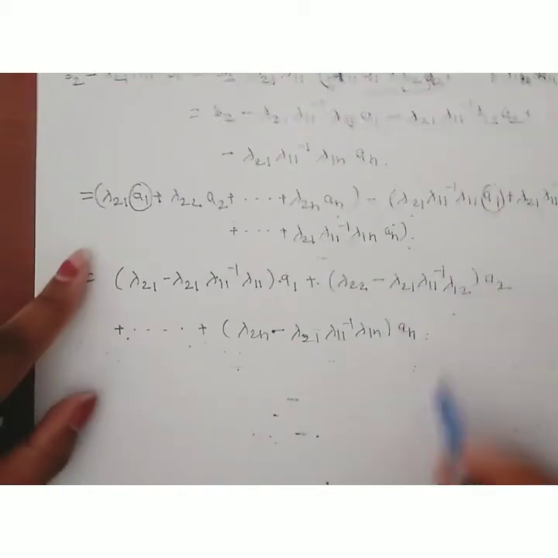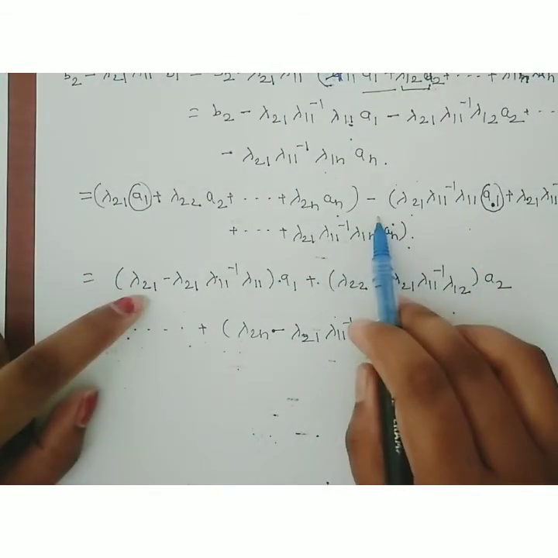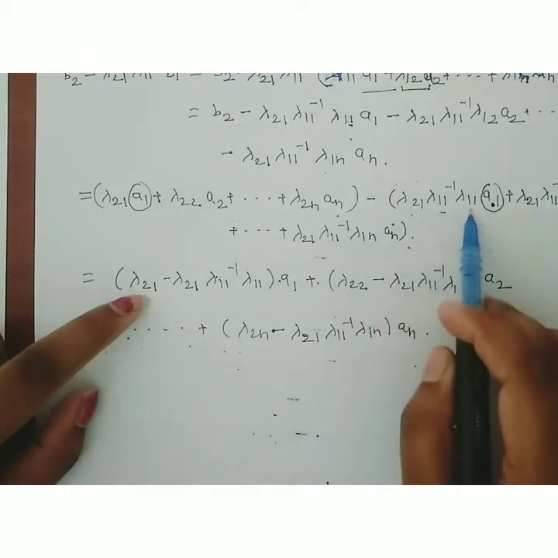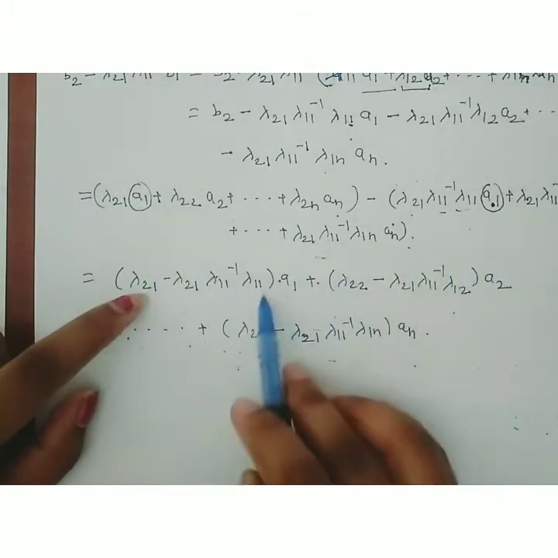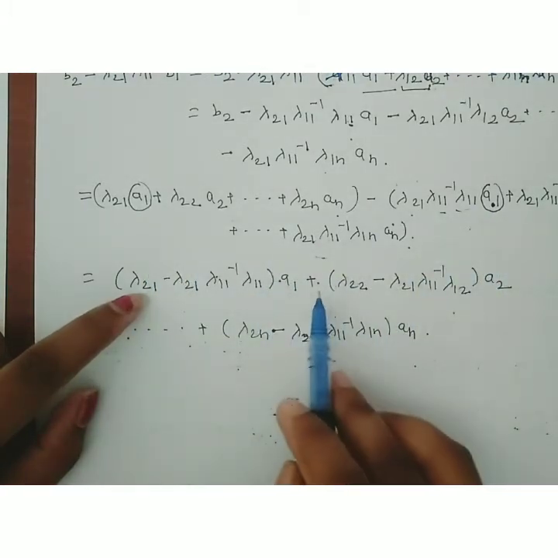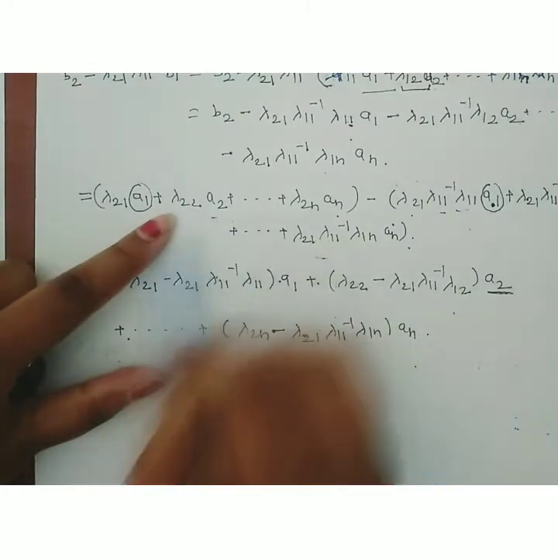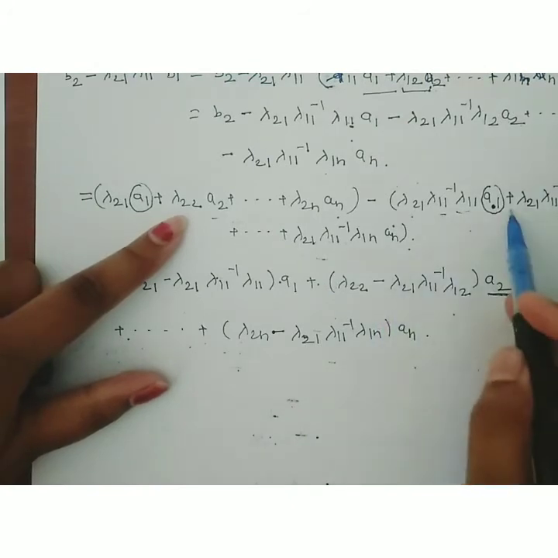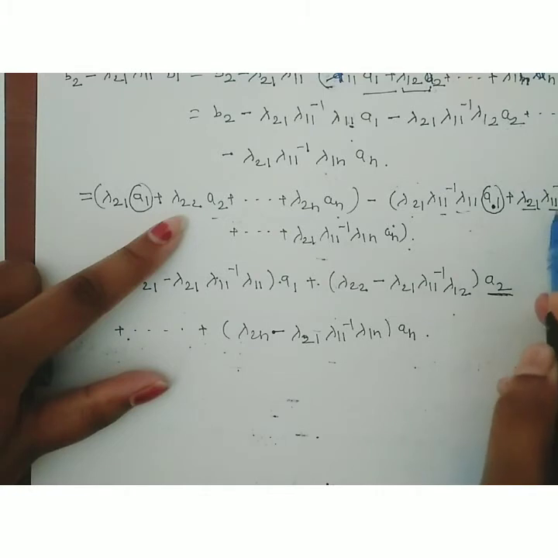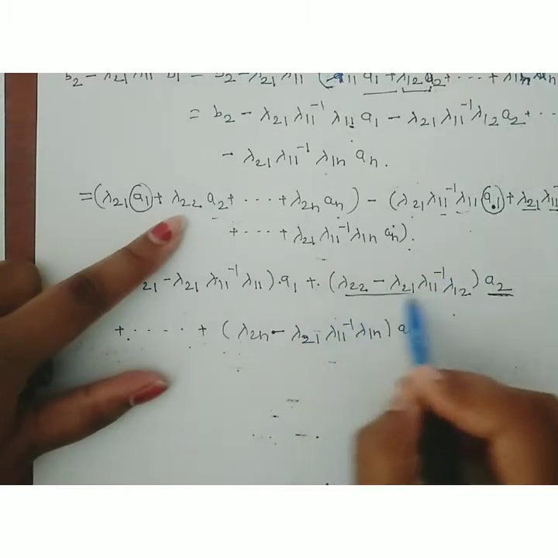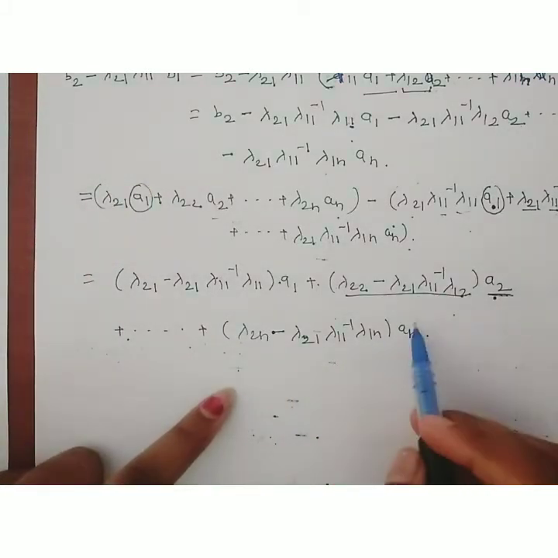Okay, therefore what is the coefficient of a1? First of all, this is lambda 21 minus lambda 21, lambda 11 inverse lambda 11, into a1. As a1 is common to both, it should be taken outside the bracket. Plus the second term is the coefficient of a2. Here is a2 and here is a2. Then this is lambda 22 minus, here there is a minus sign, minus lambda 21, lambda 11 inverse lambda 12. Therefore this is the coefficient into a2, and so on.